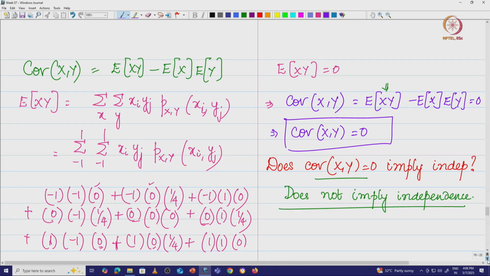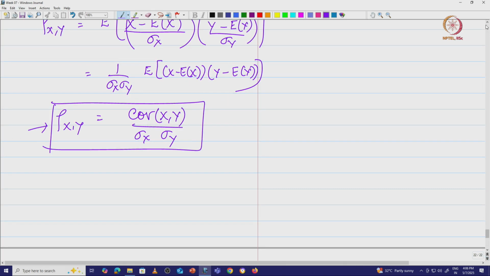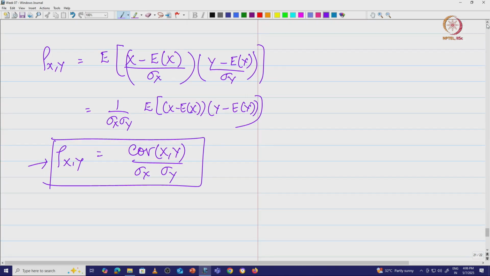In this particular example, the moment you tell me x is equal to minus 1 or plus 1, I know the value of y is equal to 0, and the moment you tell me the value of y is equal to plus or minus 1, I know that x is equal to 0. Therefore I get complete information about the random variable, and therefore the two random variables x and y are not independent. That is where we emphasized that uncorrelated random variables need not be independent.